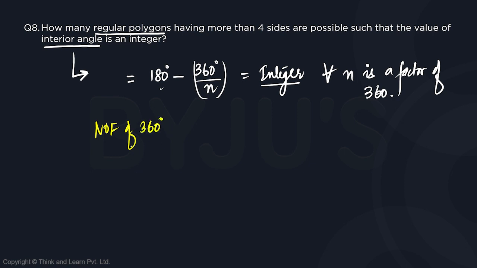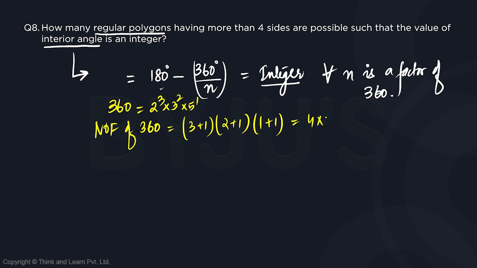Well, 360 is 2 to the power 3 into 3 square into 5 to the power 1. So the number of factors of 360 is going to be 3 plus 1 into 2 plus 1 into 1 plus 1, which is going to result in 4 into 3 into 2, which is 24. Since there are 24 factors of 360, that would mean that we can actually have 24 such cases where this is going to give us an integer.